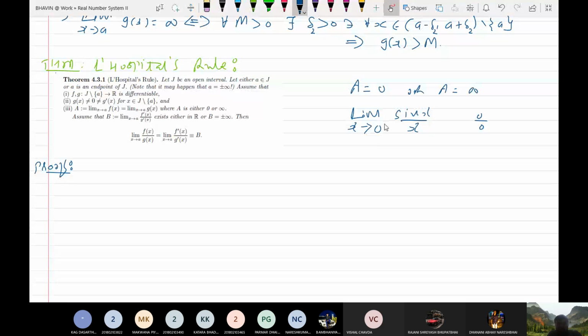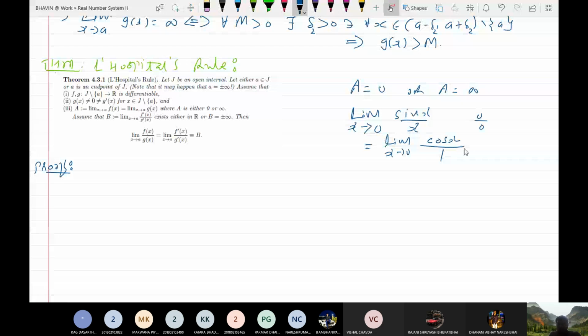You can say that the limit is limit x tends to 0 of f dash x upon g dash x. F dash x means the derivative of sine x. What is the derivative of sine x? Cos x. And the derivative of x is 1. So you are left with limit x tends to 0 of cos x. Now just put x equal to 0 in this limit, cos 0 is 1. So you can say the limit of sine x upon x, or sine theta upon theta as theta goes to 0, is equal to 1. So this is an application of L'Hopital rule.